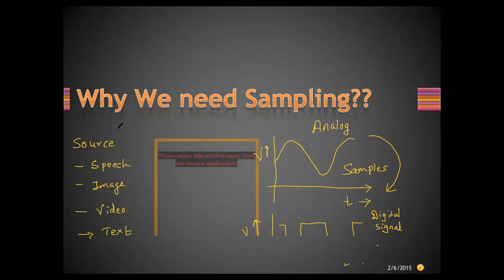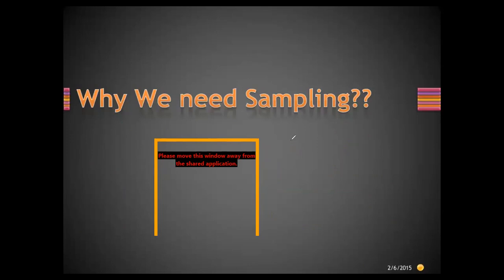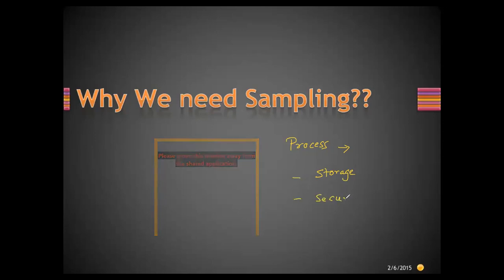The source of information is always analog, right? But when we need to process that information, what does processing mean? Processing is basically storage of information, providing security, safety or privacy to the information. The next important thing is that all the devices we use in day-to-day life are digital in nature, right?